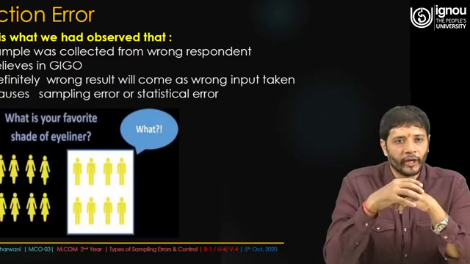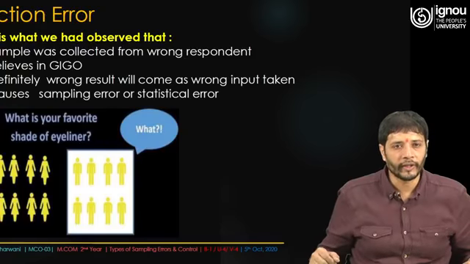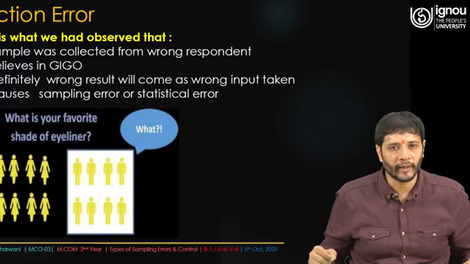One has to be quite cautious while finding out the collection errors, and we will definitely talk about the causes of the sampling or statistical error.